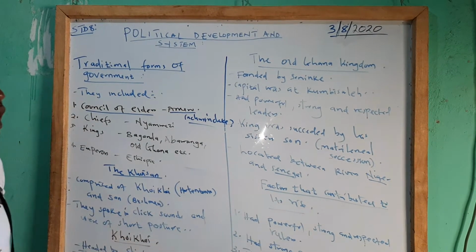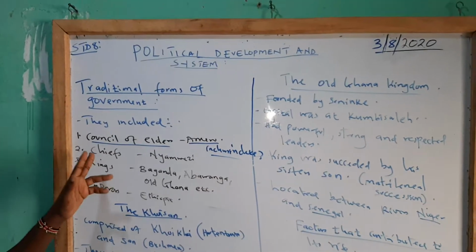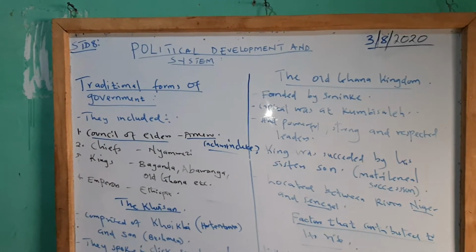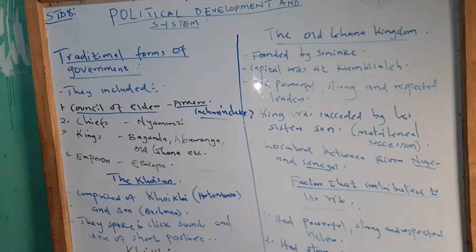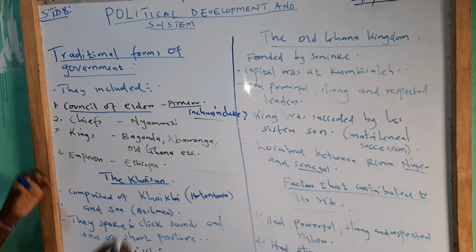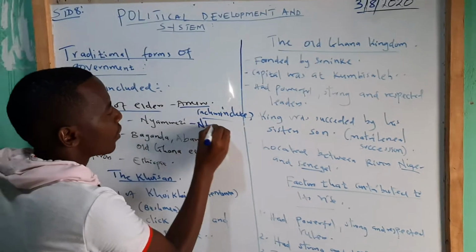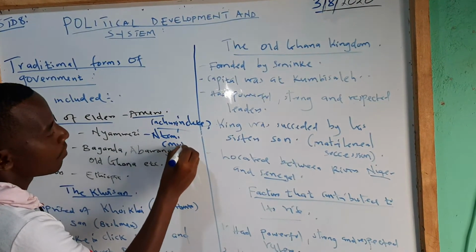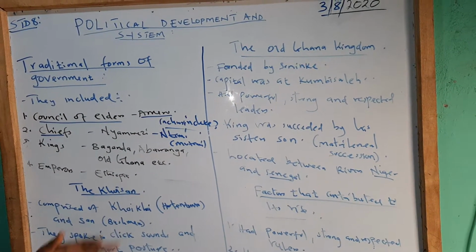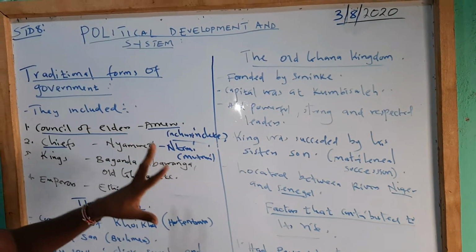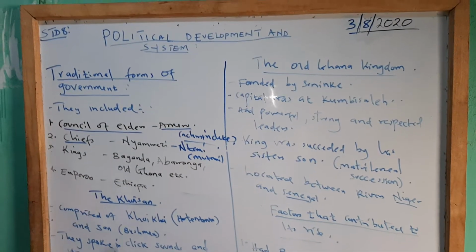Then, not only the Council of Elders, we have some of the communities that were ruled by chiefs as their head. One of the communities that you discussed in class 6 is the Nyamwezi of Tanzania, which were ruled by chiefs, and the title for the chief was Ntemi, or Mutemi. So the title for the king and for the chief among the Wanyamwezi was Ntemi or Mutemi. That is number 2 of the traditional forms of government that existed during the pre-colonial period.